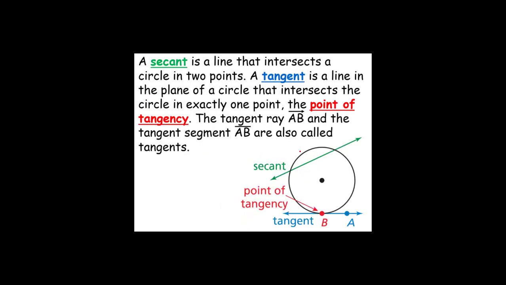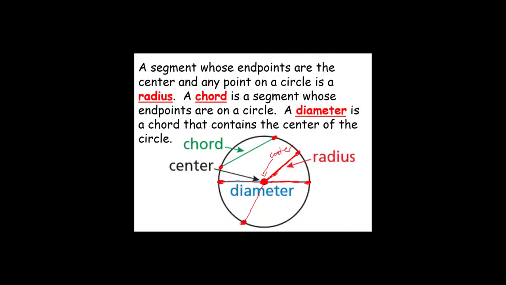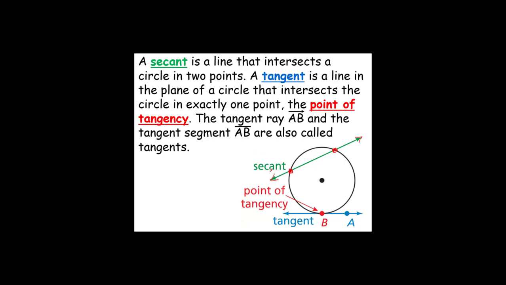A secant is a line that intersects a circle at 2 points. Notice that a secant and a chord are very similar. The difference is a secant has arrowheads at the end, which makes it a line, and a chord has endpoints. So this can be a secant if we say line, and it also could be a chord if we say line segment.